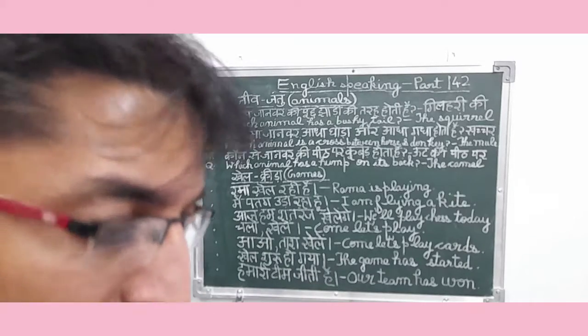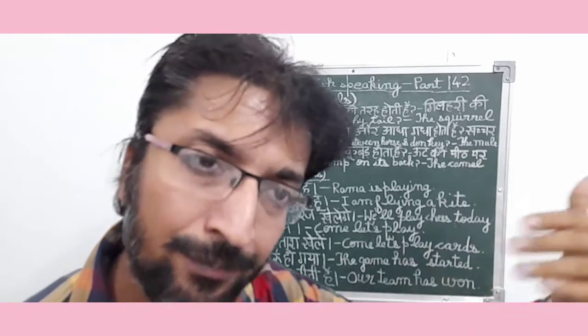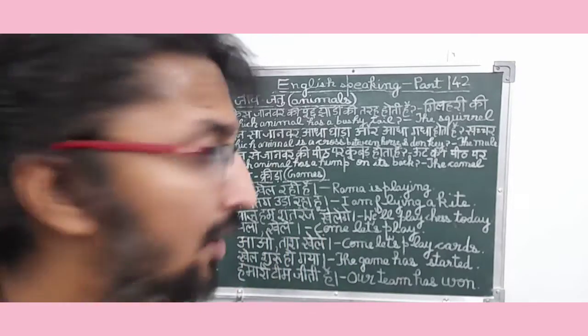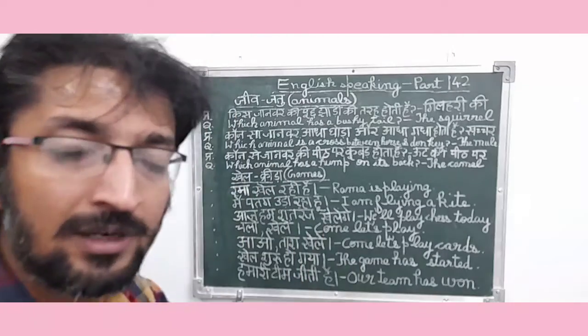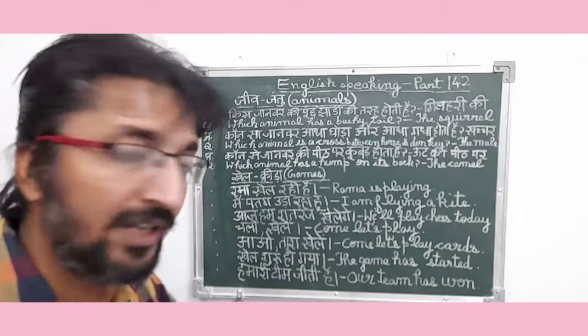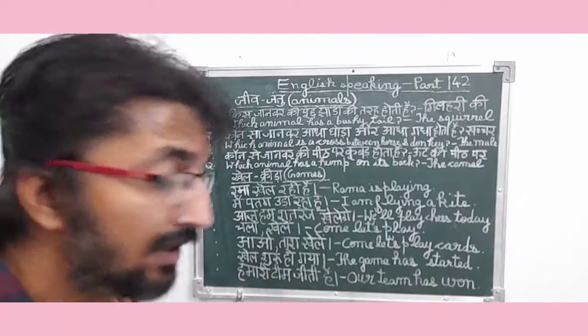So friends, basically it is a invitation and order and command type sentence, and since this sentence is related to sports and games, so it is a sports and games related sentence. आओ ताश खेलें. So in English it means come let's play cards.